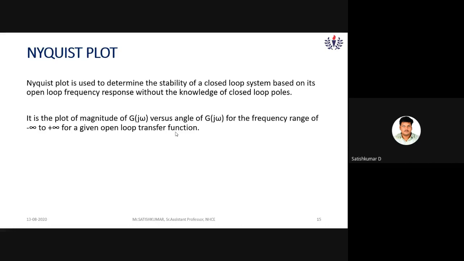The Nyquist plot only draws the plot. If you investigate whether it is stable or not, then that technique is known as the Nyquist stability criterion. It is the plot of the magnitude of G of j omega versus the angle of G of j omega for the specified frequency range. In general, the frequency range is minus infinity to plus infinity. So this is one of the techniques to find whether a control system is stable or not.